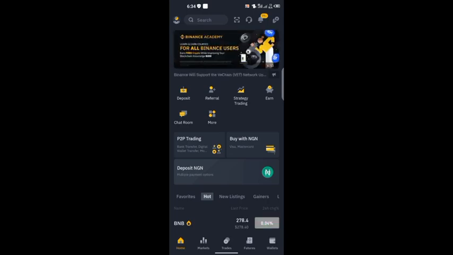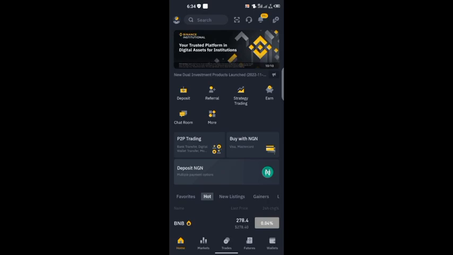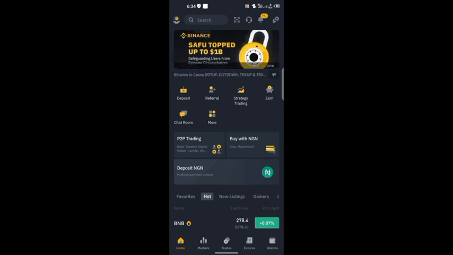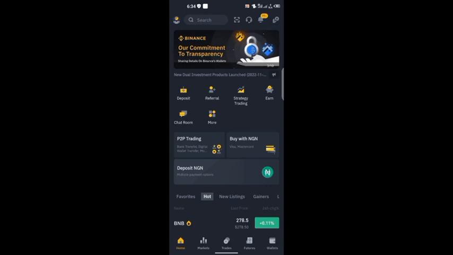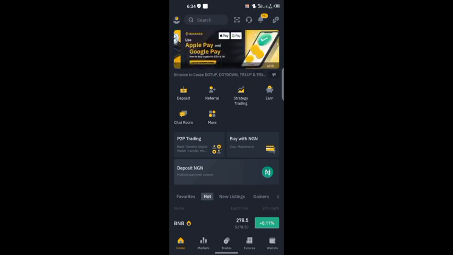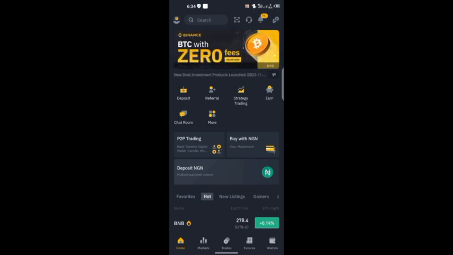So Cashlink is a gateway to get your fiat currency onto the Binance platform. If you are in Nigeria, this will be very good if you want to get your naira directly. The naira on P2P is cryptonized, that is, you can trade with it on the crypto platform, but for this one you have to convert it to a crypto asset first before you trade with it. So it's like funding directly. This is a direct fund, a gateway to getting your fiat currency onto the platform.